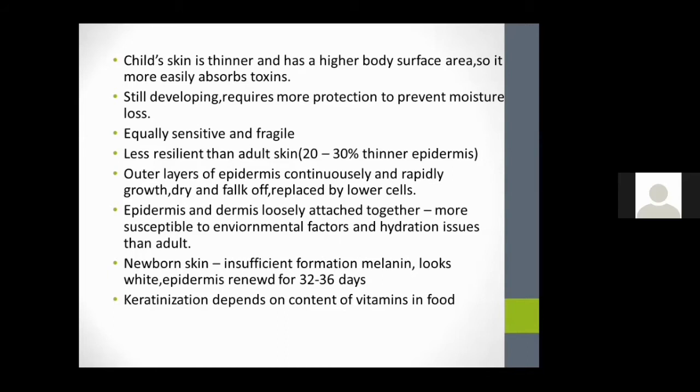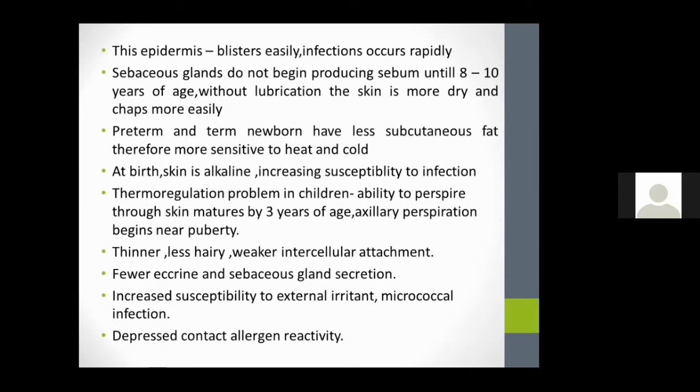And newborn skin, due to insufficient formation of melanin, looks more white compared to adult skin. And keratinization depends on the content of vitamins in the food. The epidermis blisters easily, so for children the infection occurs rapidly. And considering the sebaceous glands, they do not begin producing sebum until 8 to 10 years of age.